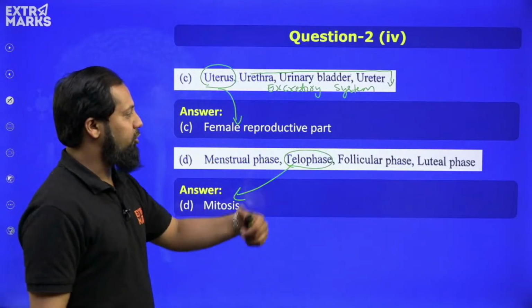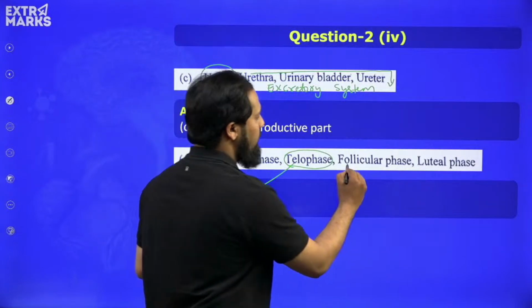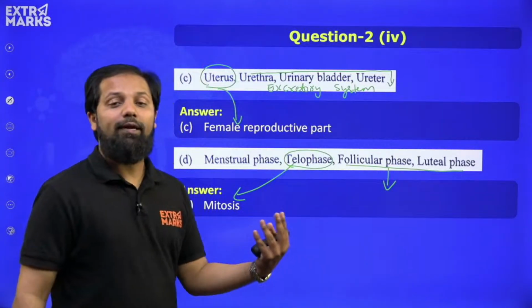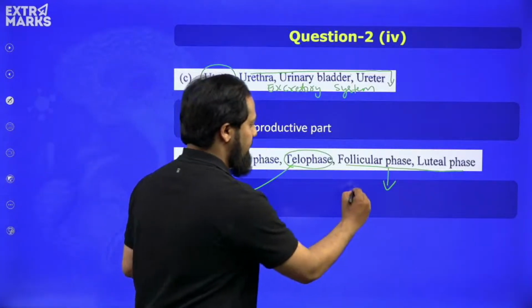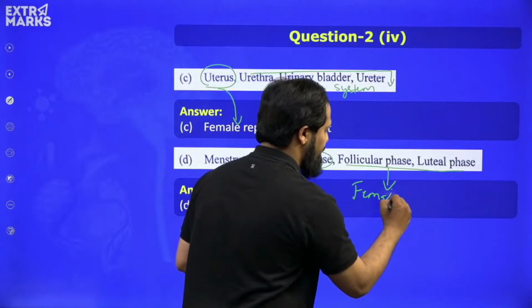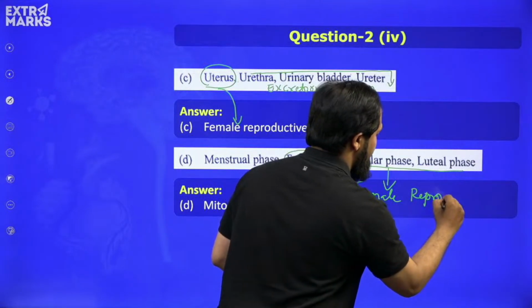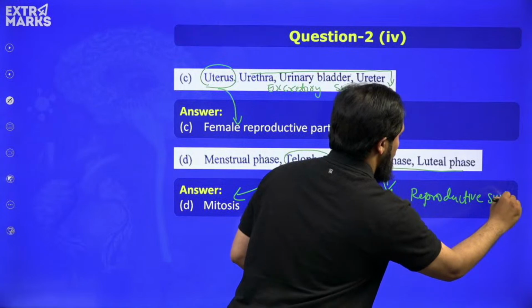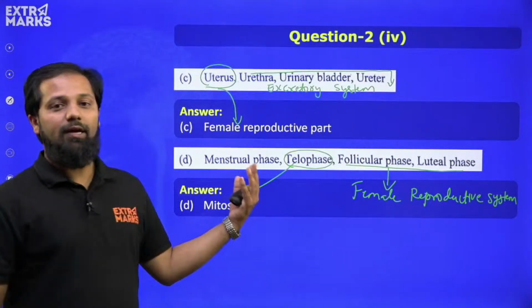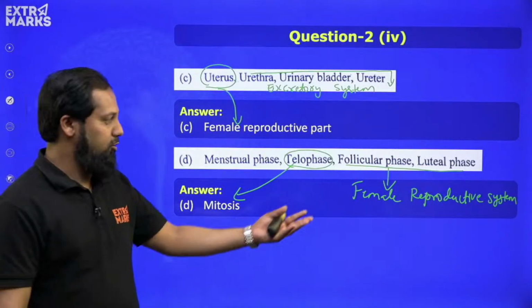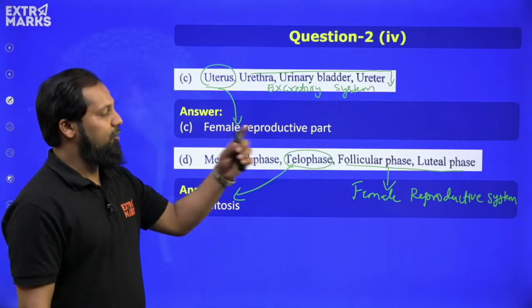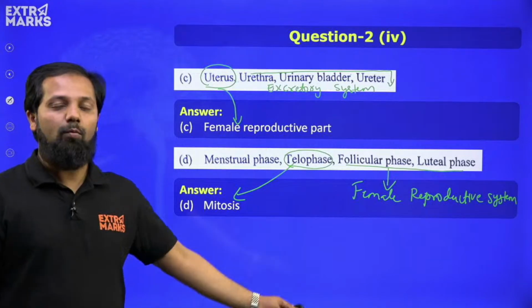Menstrual phase, follicular phase and luteal phase all belong to the female reproductive system, and also they are related to the menstrual cycle. Because telophase is not related to the female reproductive system, this is the odd word among the options.